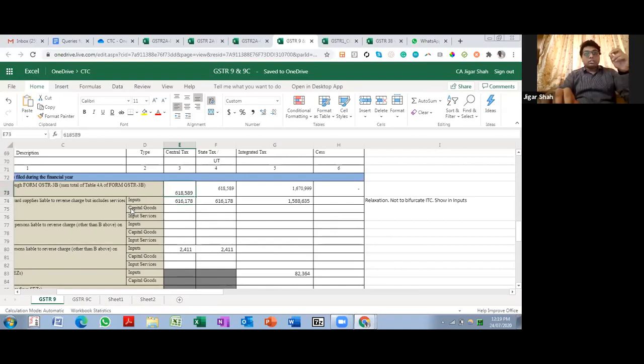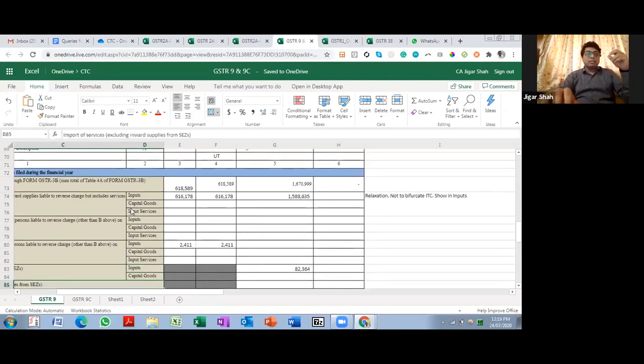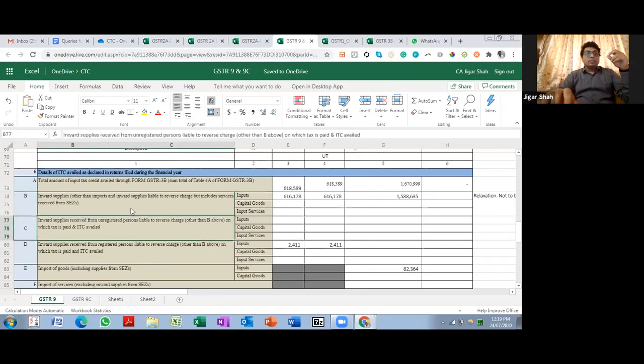So this is my total ITC taken. Now out of this, what is the ITC? What is a normal ITC that a supplier gives me? What is RCM ITC? So this is a normal inward supply ITC. This is inward supply received from URD but tax paid under RCM. In 1819, this will not be there because this provision was not applicable in 1819.